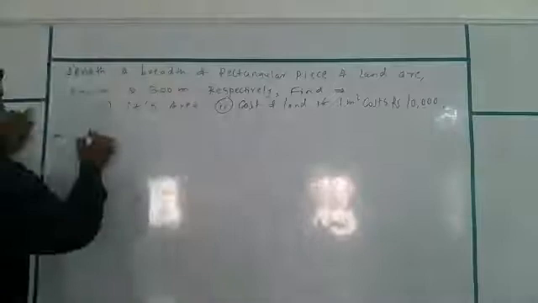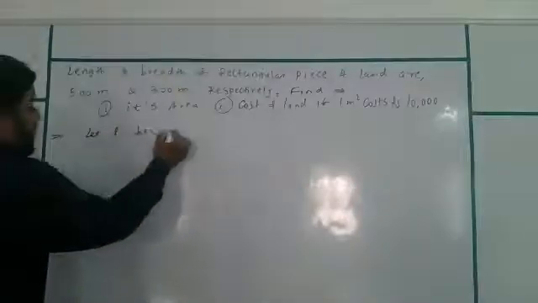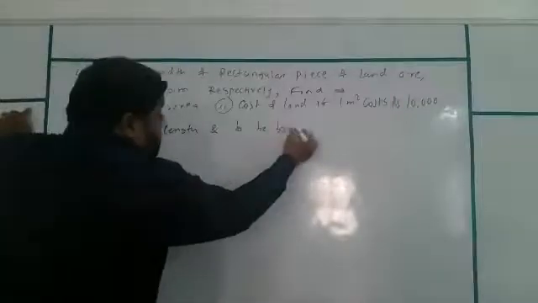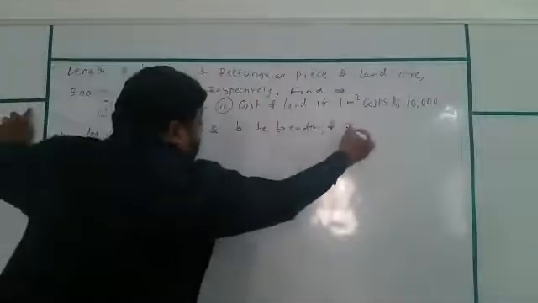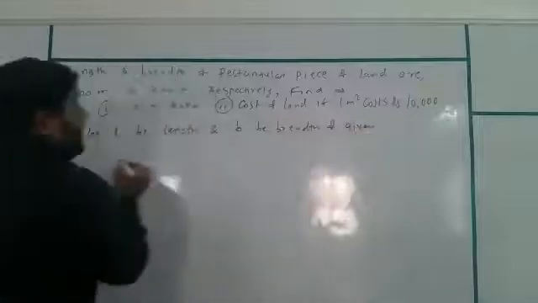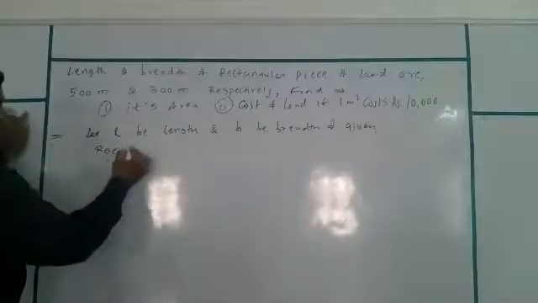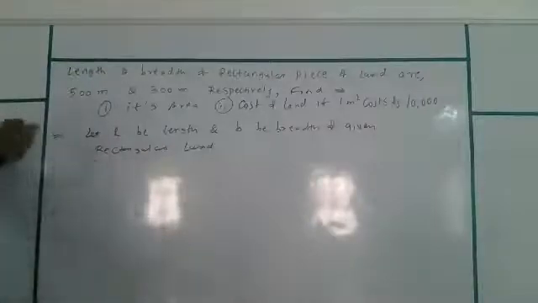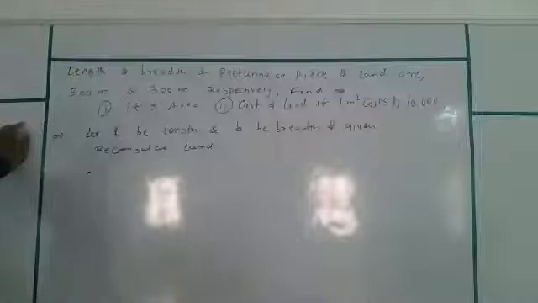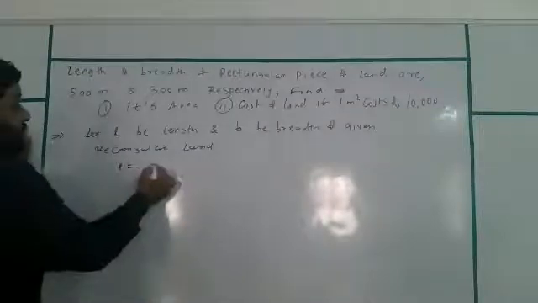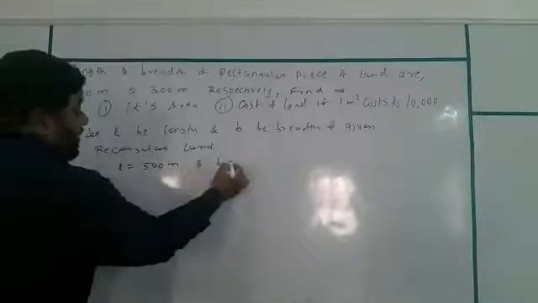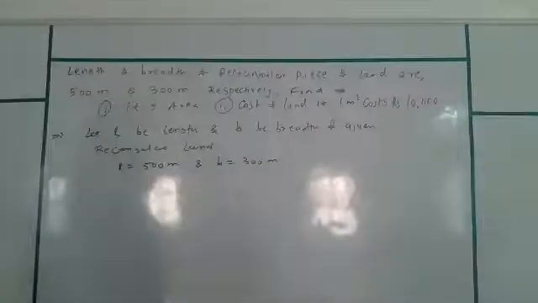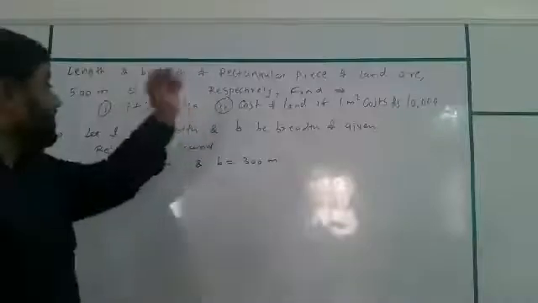So the first line will be: let l be length and b be breadth of the given rectangular plot or land. Hence, we will write whatever values they have given us. Hence, L will be 500 meter and B will be 300 meter. It's 500 and 300 given.